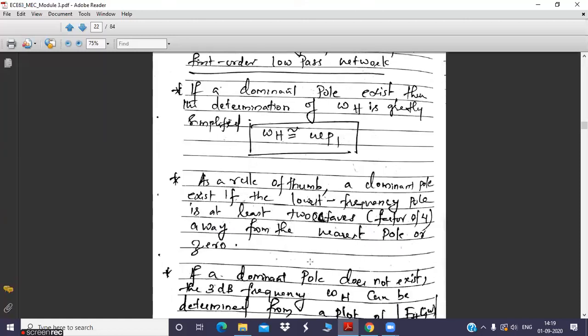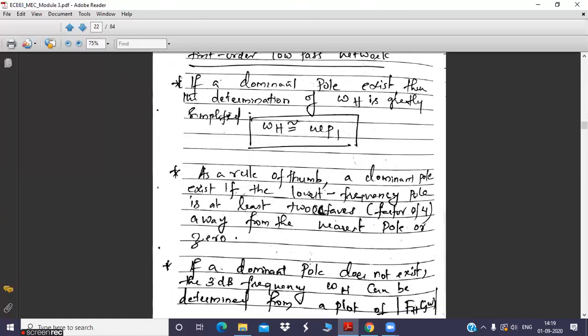Hope it is clear. Now I would like to explain how this omega p1 acts as the dominant pole, or with respect to what rule you have fixed that omega p1 is dominant when compared to other existing poles.